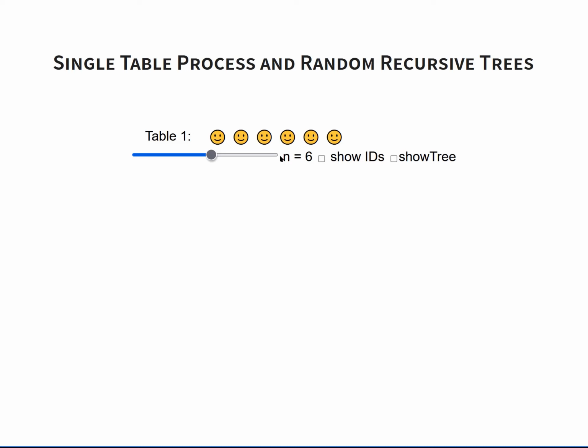Recall that so far we've been ignoring that customers have IDs. Let's stop ignoring this now, and instead pretend that there's just a single table. So over time, we always have this single sequence of customers, and when a customer joins, he joins the sequence in a uniformly random position. In the end, this gives us a uniformly random cyclic permutation, and local access to this sequence would not be difficult to provide. But it's not quite sufficient.